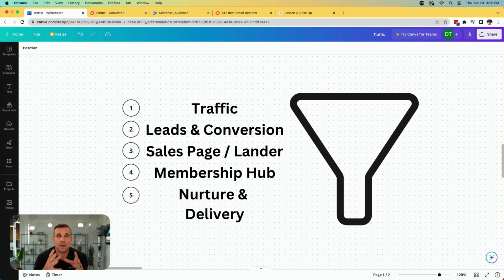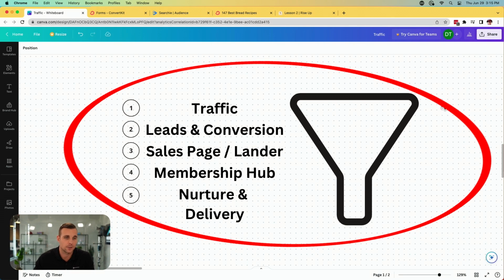So there you have it, your simple 5-step process for creating that incredibly powerful sales funnel using that 2-tool power combo that we talked about, that is Searchie plus ConvertKit. I hope this video showed you how quick and easy it can be to create a complete, well-rounded sales funnel to help you grow and expand your business.